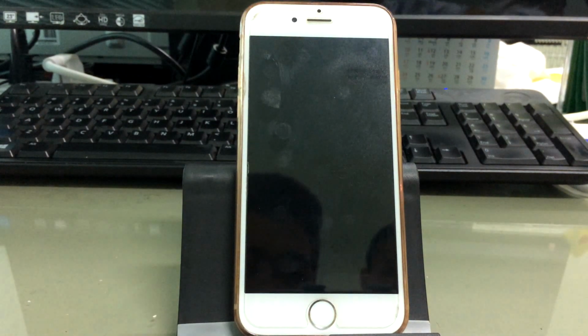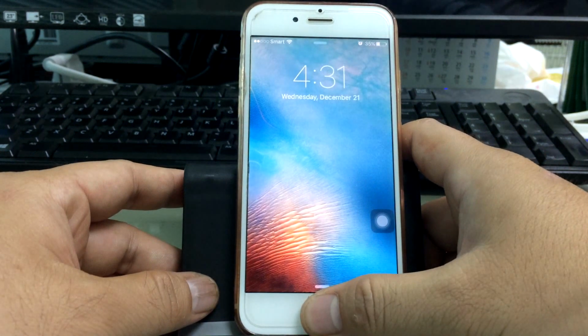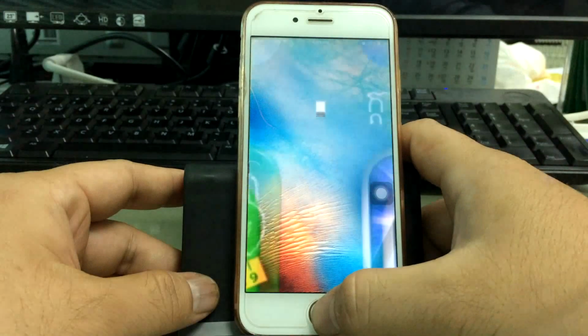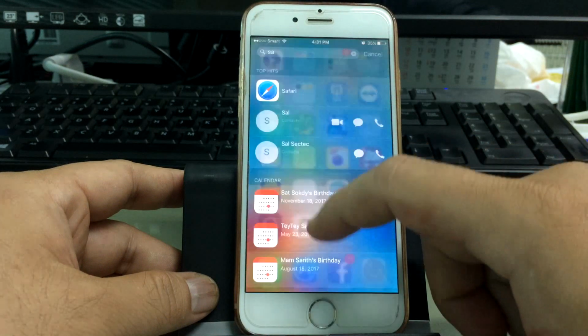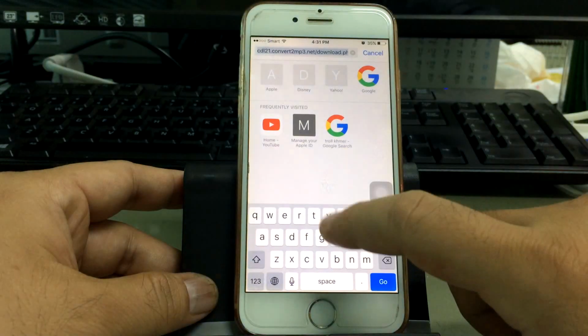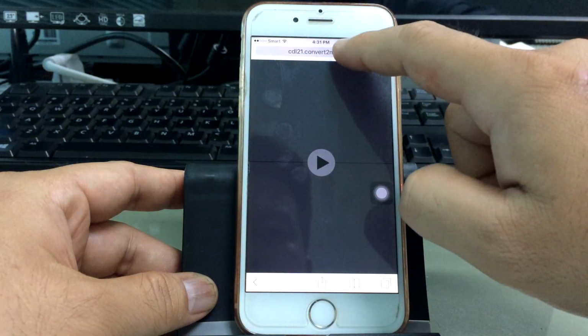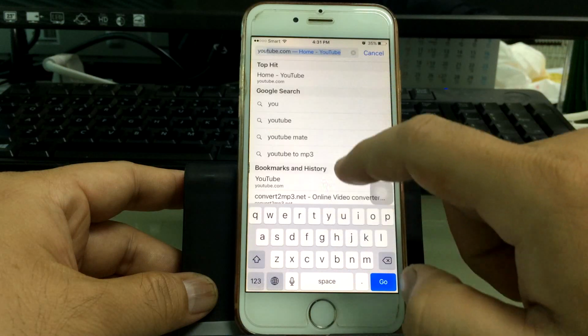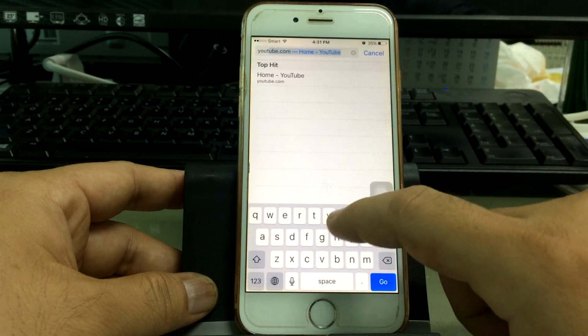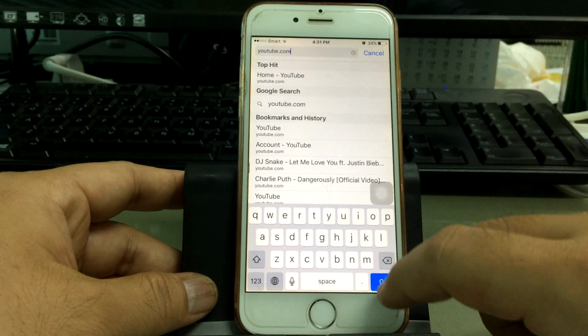Today I'm going to show you how to make a customized iPhone ringtone without a computer or iTunes, no jailbreak. You go to Safari and type YouTube. Type youtube.com and tap go.